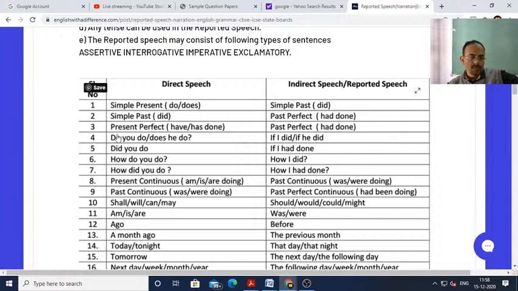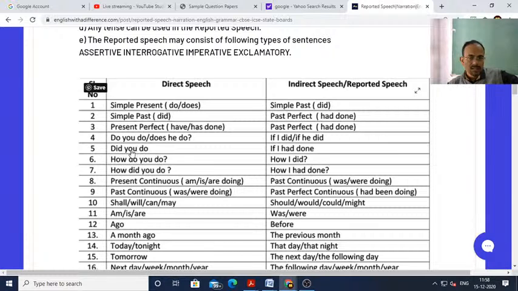So I've given you specific examples also so that you don't make mistakes. Like did you do will be if I had done. Did you do this work? The teacher asked me if I had done the work. How do you do? How I did. How did you do? How I had done.